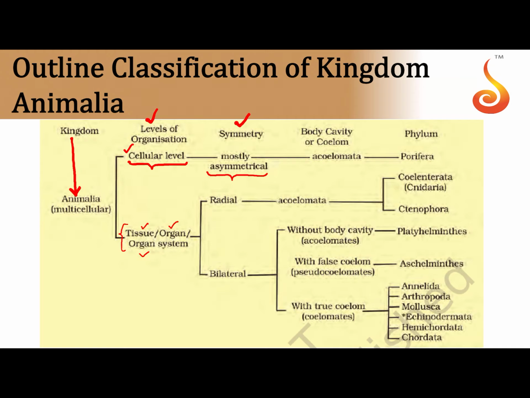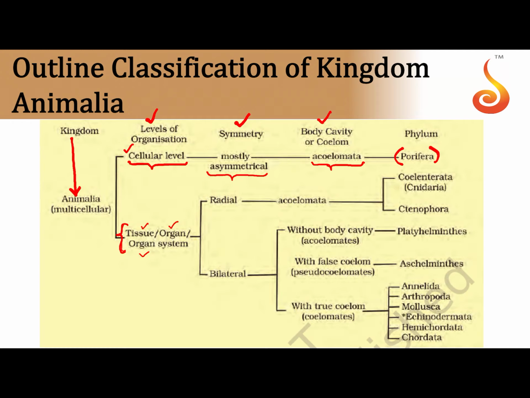So the second aspect in this table we are going to discuss is symmetry, and we don't use the word coelom for them at all, but here it's mentioned as acoelomate because they don't exhibit a coelom at all, and the only phylum which exhibits this kind of property is seen in phylum Porifera, which are commonly referred to as sponges.